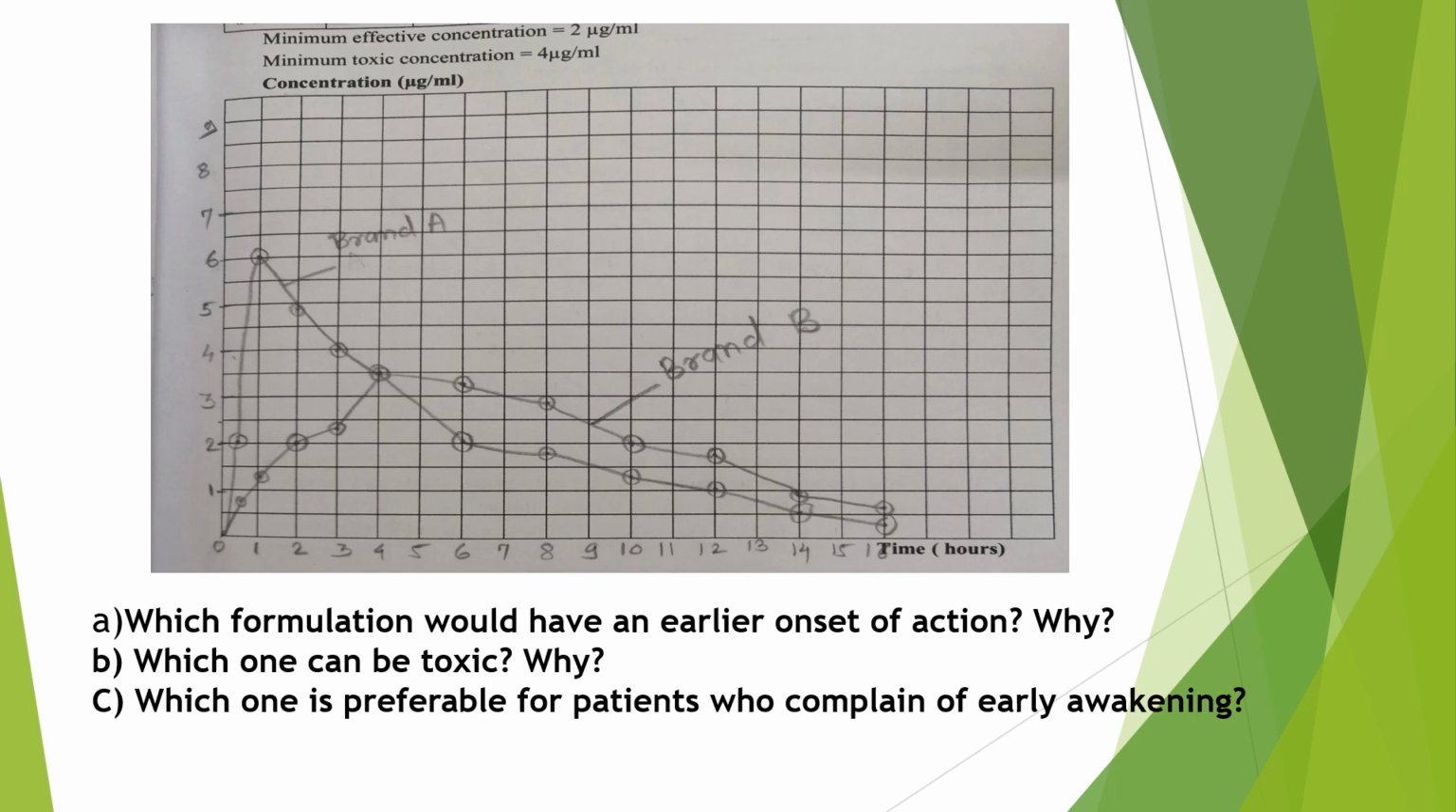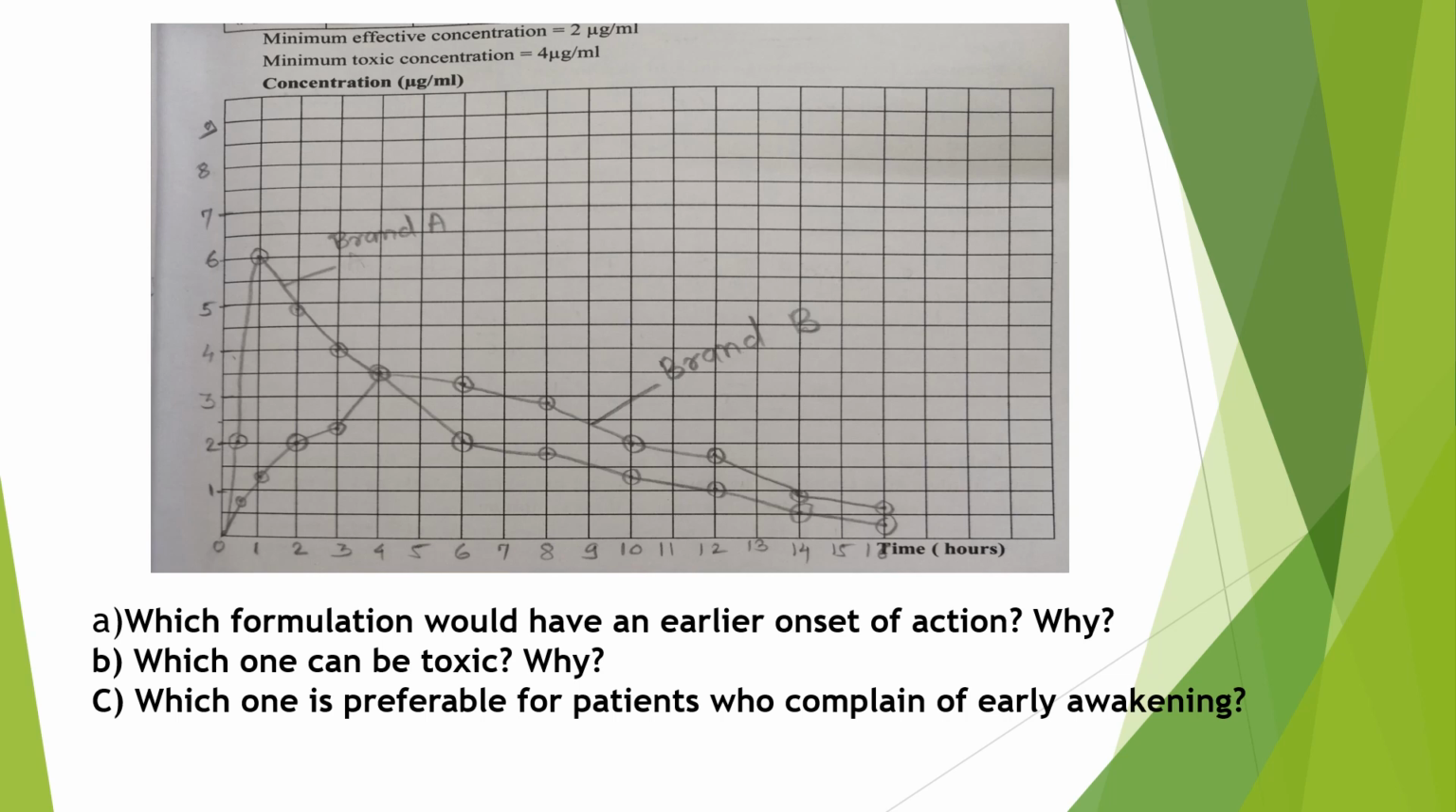What do you mean by therapeutic range? Therapeutic range means it is a range between minimum effective concentration and minimum toxic concentration. Here minimum effective concentration is 2 microgram per ml and minimum toxic concentration is 4 microgram per ml.